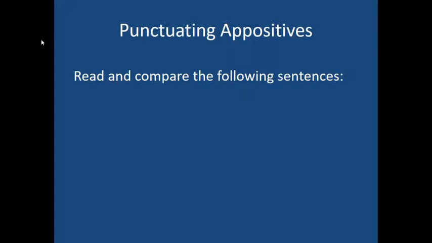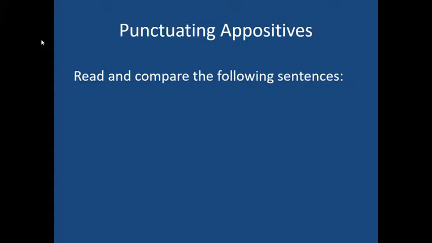Well, now that we looked at how we actually diagram the appositive, let's also talk about why we punctuate them, or how we punctuate them. So, in this unit, we're only going to learn two comma rules. As complex as these sentences are going to get in this unit, I want you to remember there are only two times we're actually going to need a comma. So, the appositive sometimes takes the comma, sometimes doesn't.